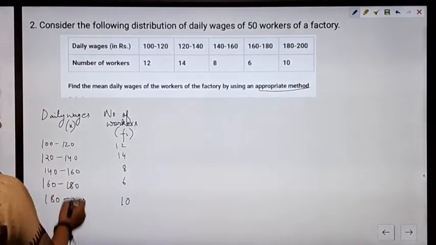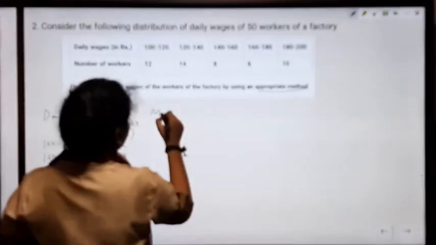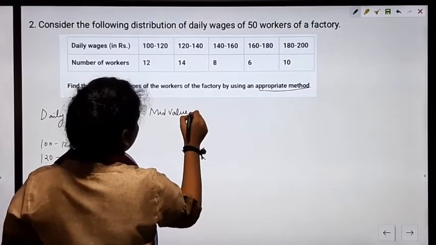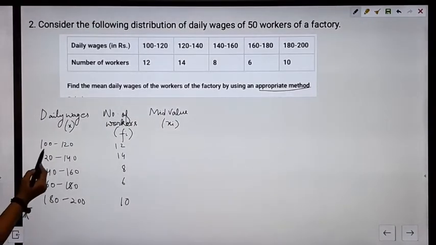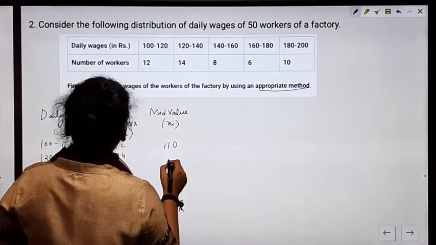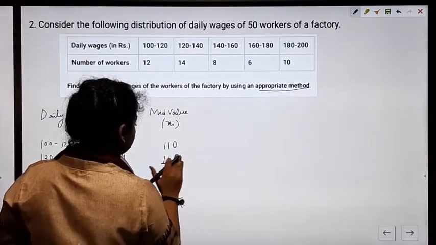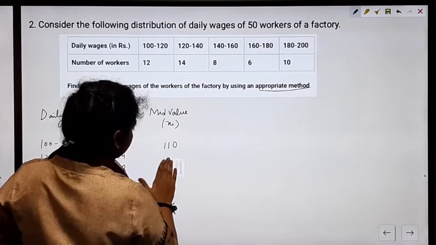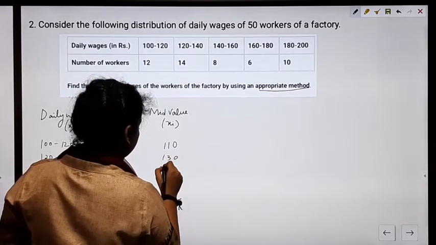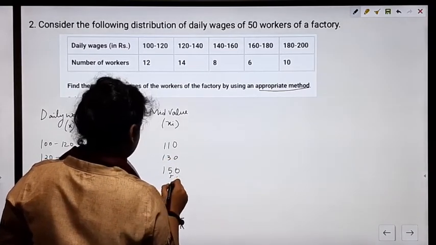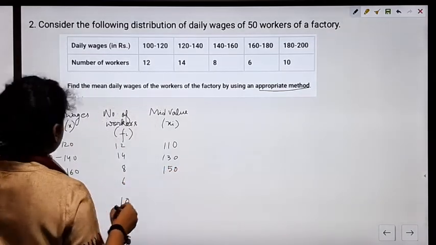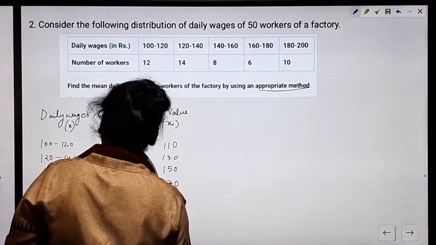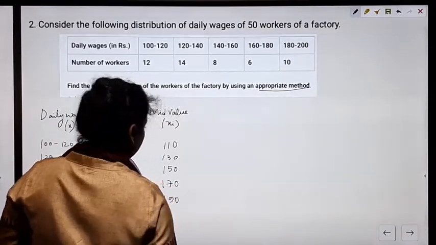Next we need to find the midpoint. Mid value, we denote this as xi. How do we find the mid value? Lower limit plus upper limit by 2. So this comes out to be 110, 130, 150, 170 and 190.